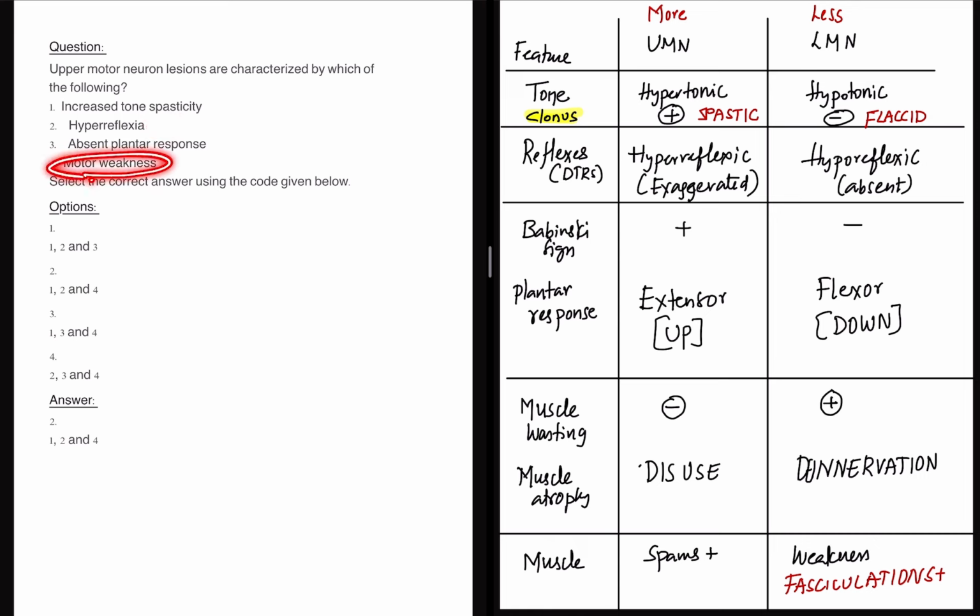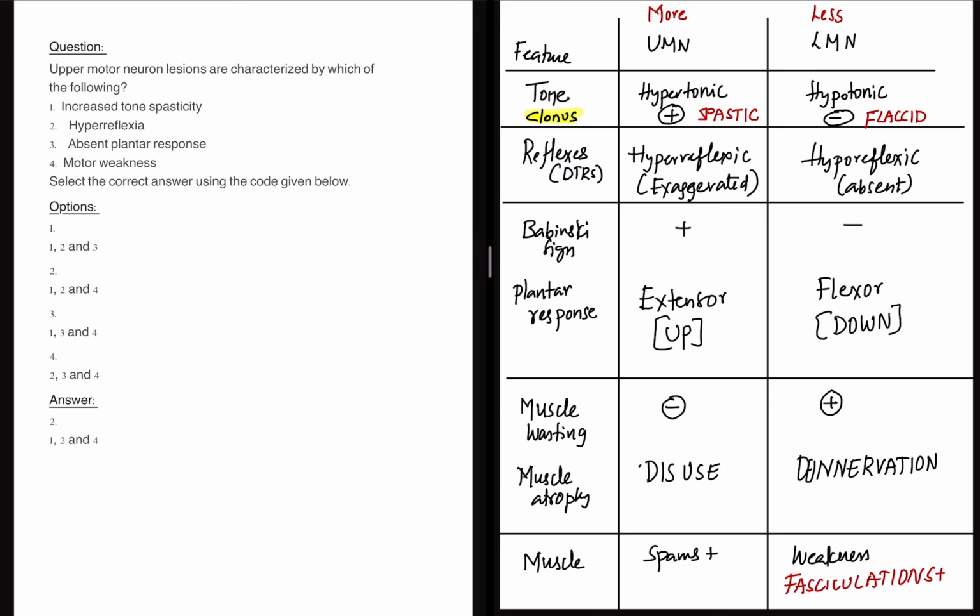Motor weakness, yes. Motor weakness is also present in cases of UMN lesion, because motor nerves get affected, right? If you see hemiplegia, you will see motor weakness. Motor weakness is part of both UMN and LMN lesions. So 1, 2 and 4 are correct. The correct option is option 2, 1, 2 and 4.